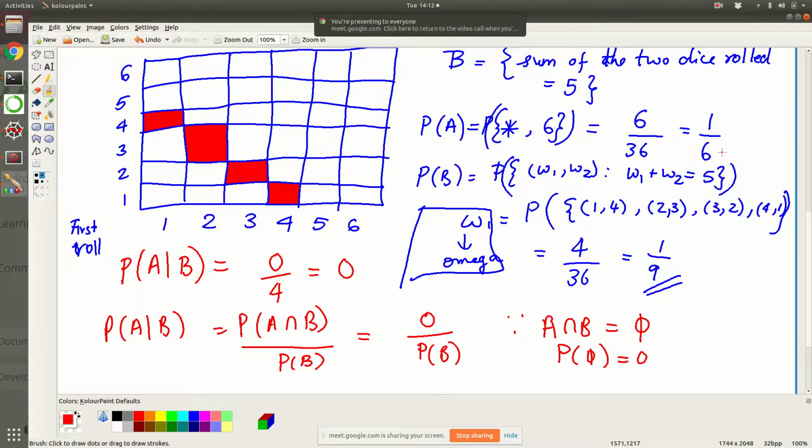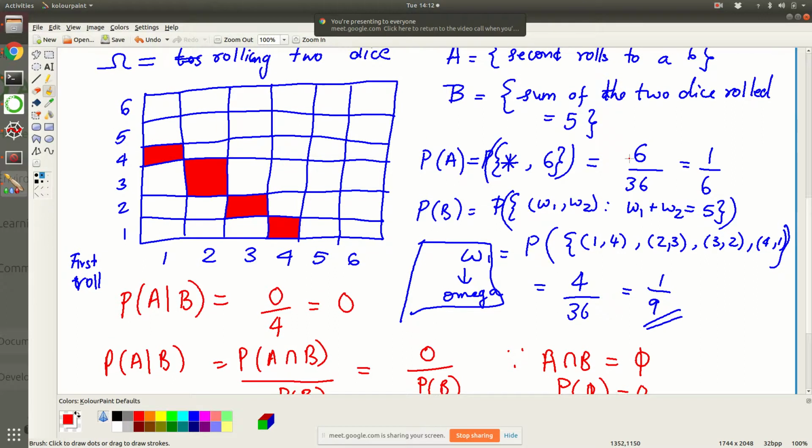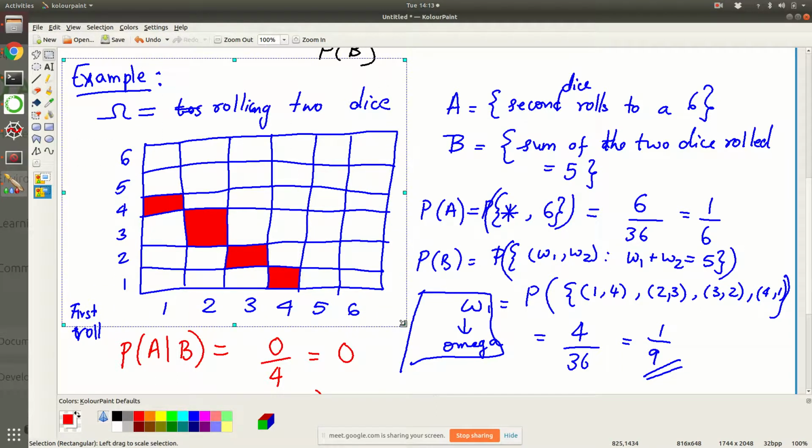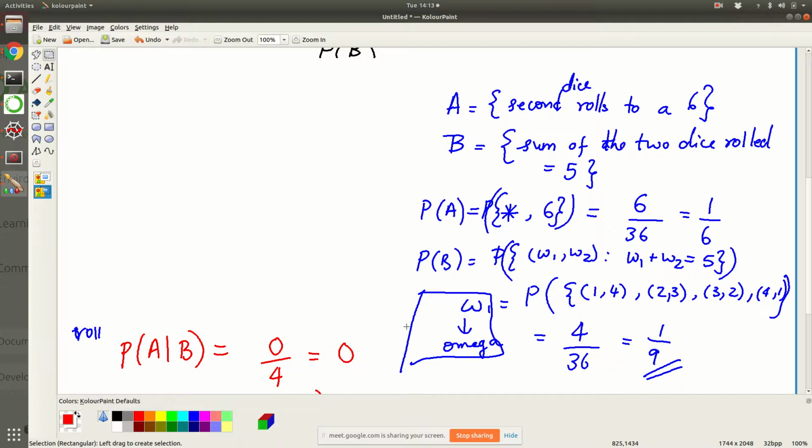So let's look at another example. We will look at the same experiment, but we will now look at different A and B. Let me just copy some of this region because we will use it.